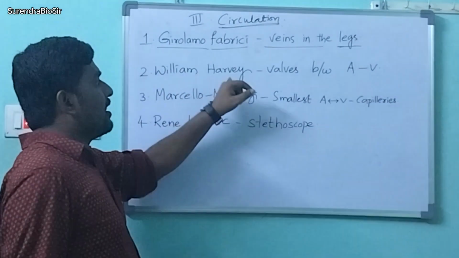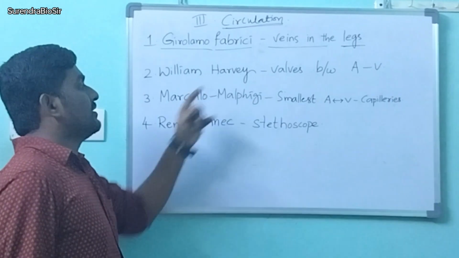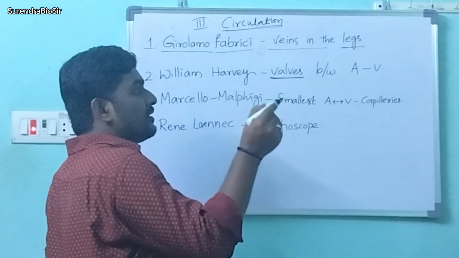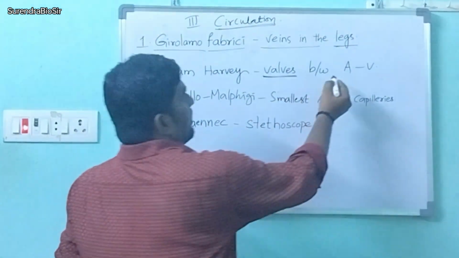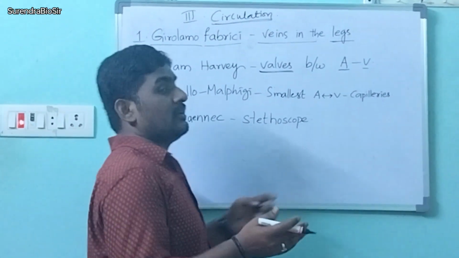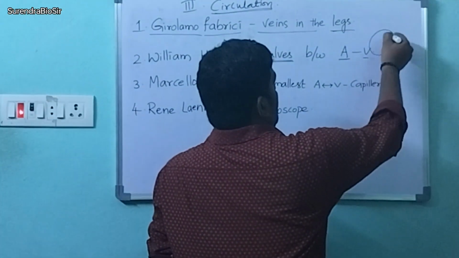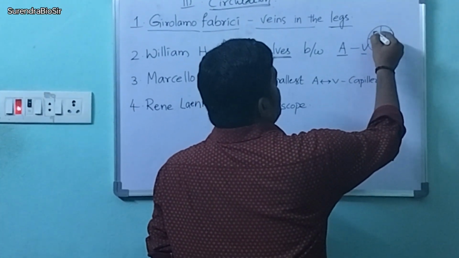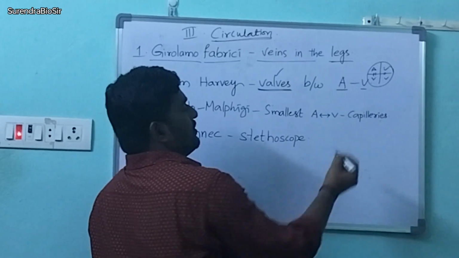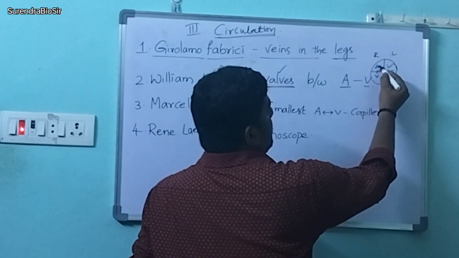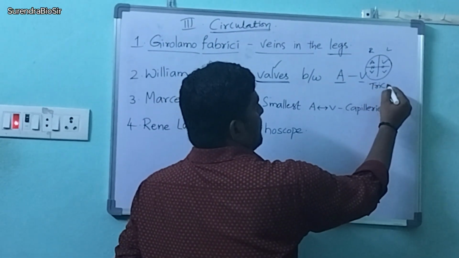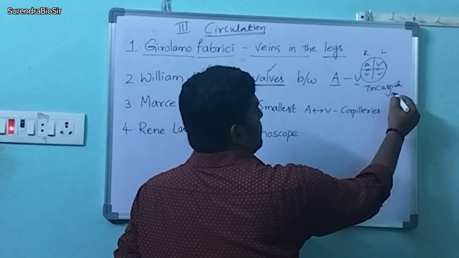Next, the second one, William Harvey. He observed the valves. What do you mean by valves? There are muscular apertures between the atria and ventricles. If you see the human heart, we have four chambers, two auricles and two ventricles. Between these, we observe the valves. Between the right auricle and right ventricle, we have the tricuspid valve.